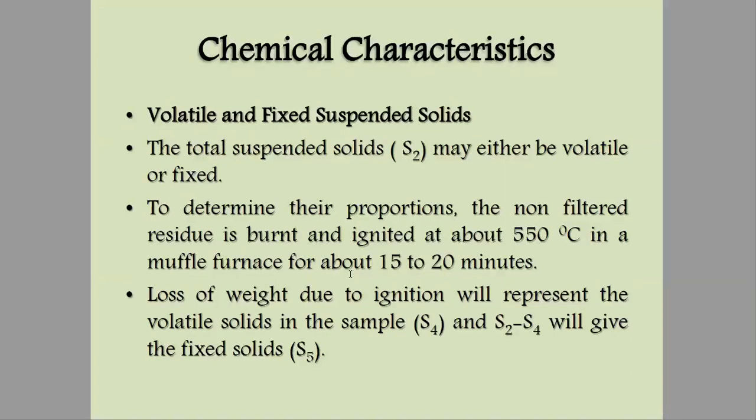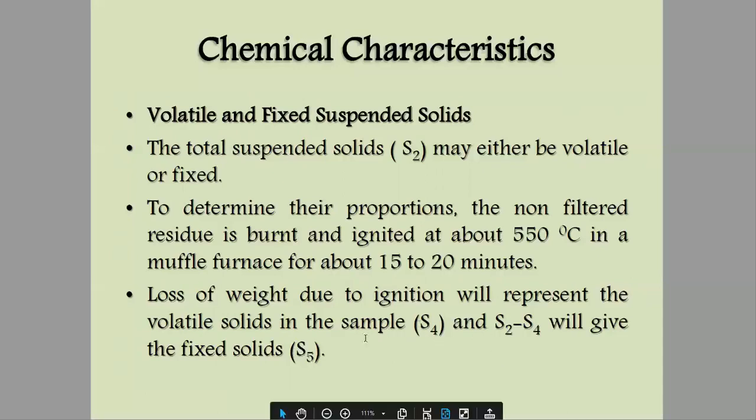What we do, we burn and ignite the solid concentration for 15 to 20 minutes at 550 degrees Celsius. So loss of weight due to ignition will represent the volatile solids, the solid that has been volatile. So how will we calculate them? We'll just subtract the loss in volatile solids, S4, from the suspended solids, S2. This will give us the fixed solids, S5.